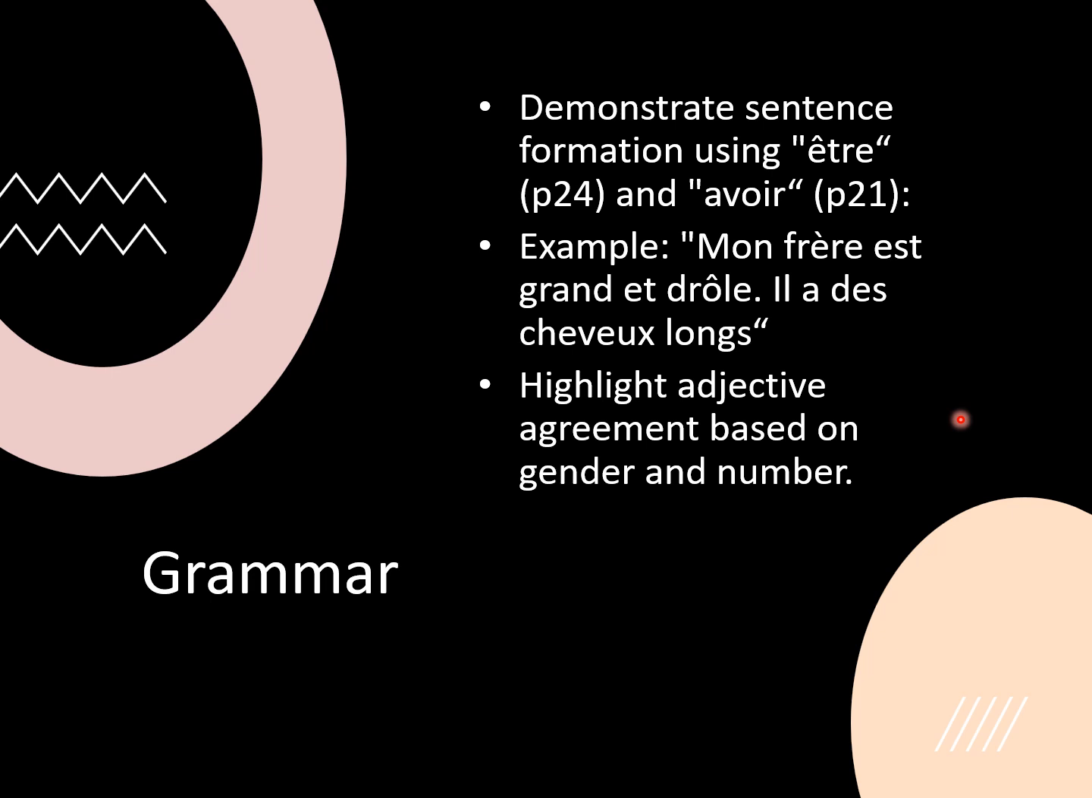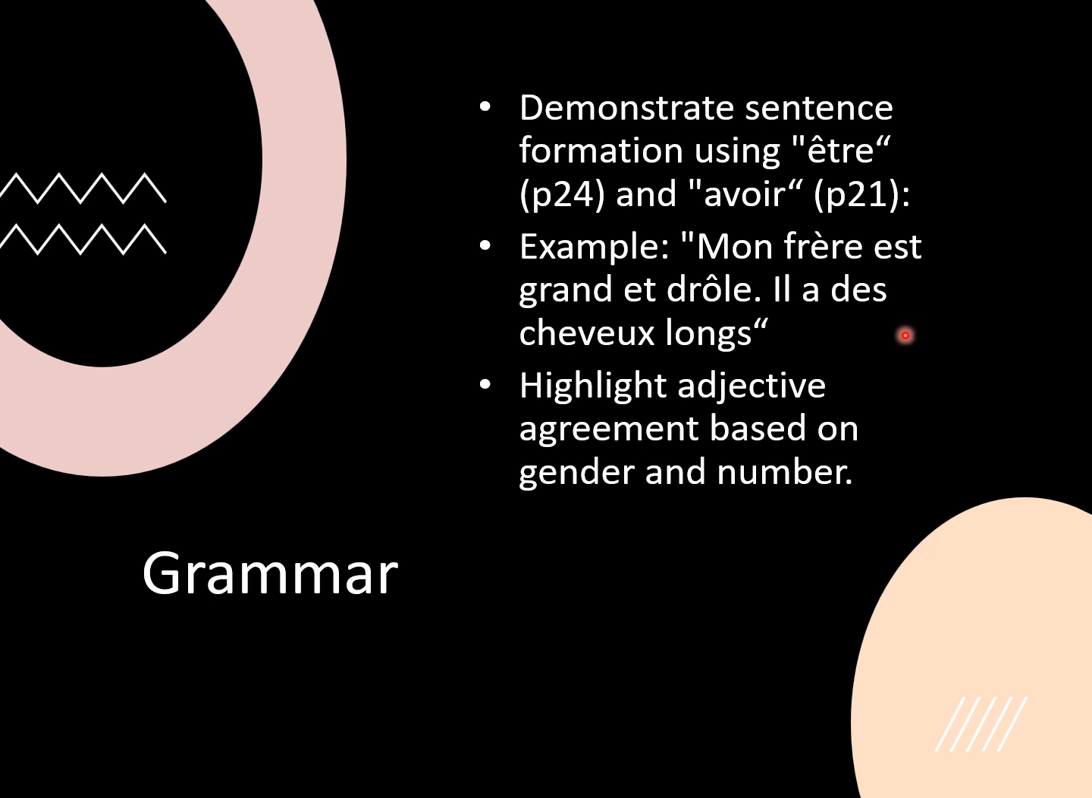So if it's a female friend or a female individual that you're describing, remember you have to have the E at the end. So if you're saying she is short, you'd say elle est petite with an E at the end. If you want to say he is short, then it would be il est petit without the E at the end. Right? That's going back to this same example, right before the second bullet point, where you see mon frère est grand et drôle. My brother is tall and funny.